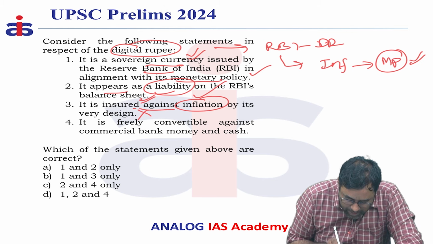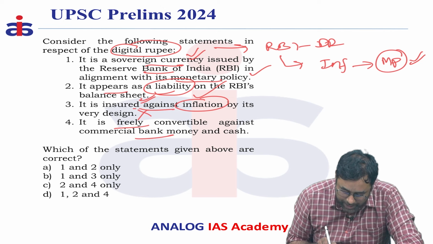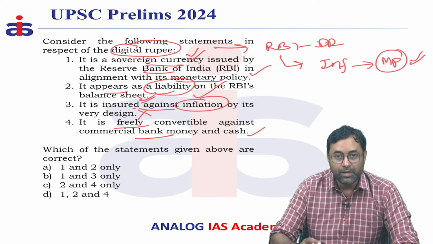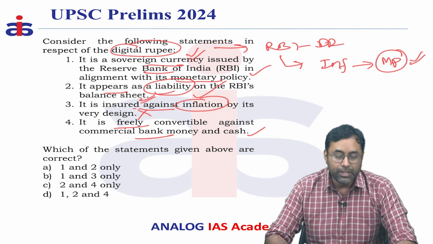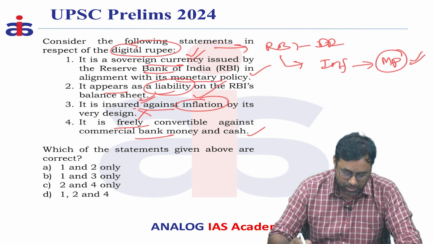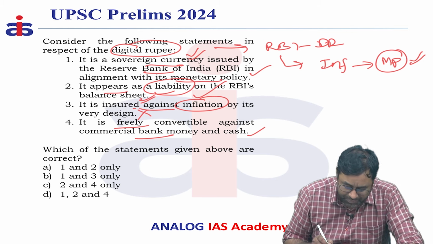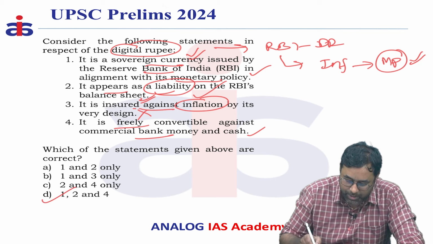Next, the fourth statement is that it is freely convertible against commercial bank money and cash. That means if you have a digital currency, you can exchange that currency with other currency notes. You don't require any type of bank account. So that's why the fourth statement is a correct statement. The answer should be D. 1, 2 and 4 are correct statements.